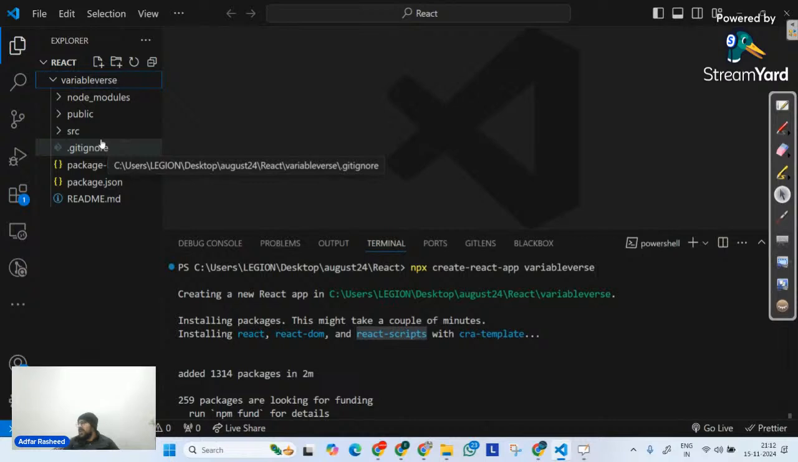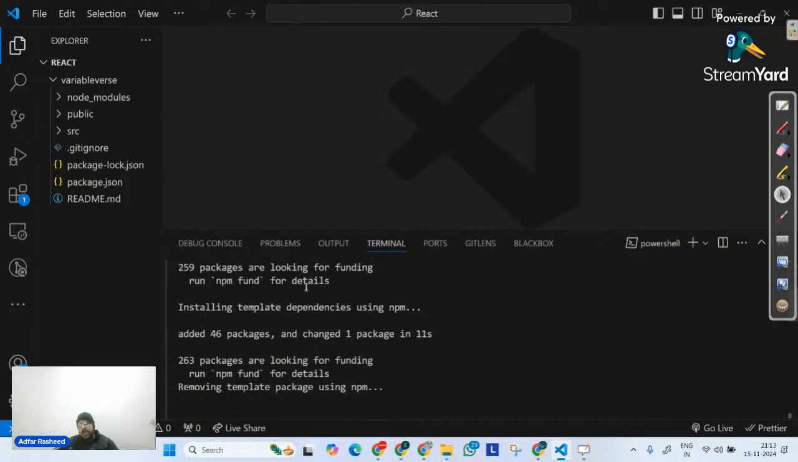So I'm getting an error while installing React in VS Code. You can use Vite. I will show you that particular command as well. Ignore it as of now, but pay attention now.